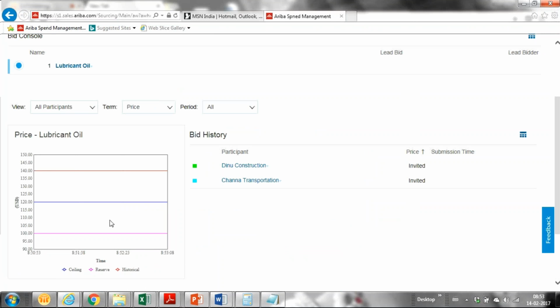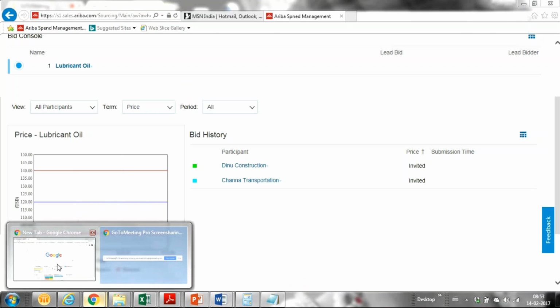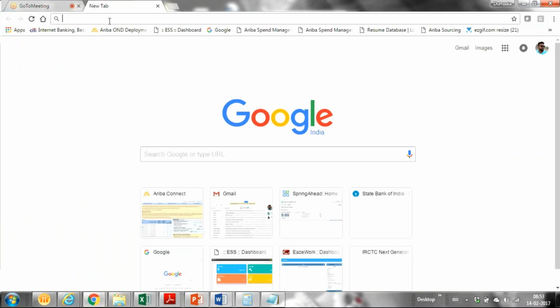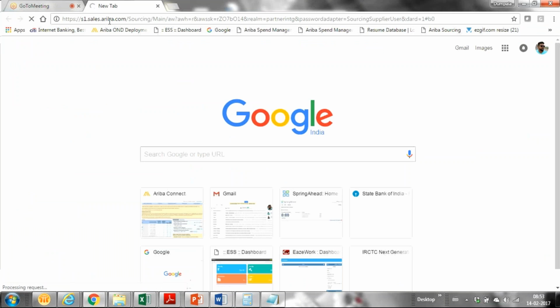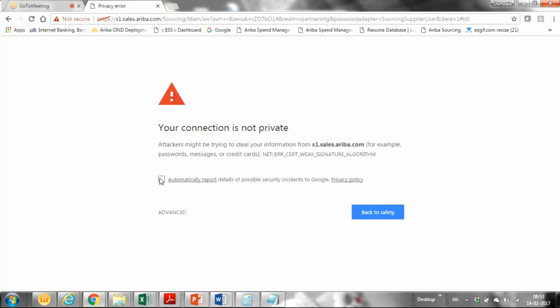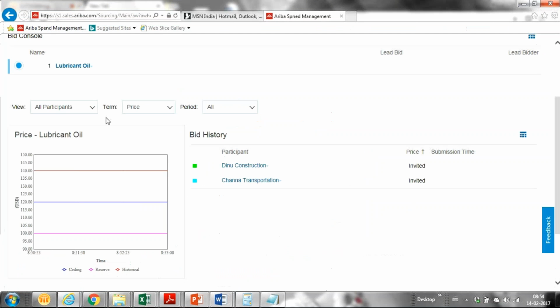What happens is, the URL I gave, I am trying to copy and log in with it, right? When you go to that URL, it will again show the supplier network portal. The supplier will get a notification, and he has to log in to that portal and respond accordingly. He has to accept the invitation from the buyer. This invitation will be sent, and he will start bidding.